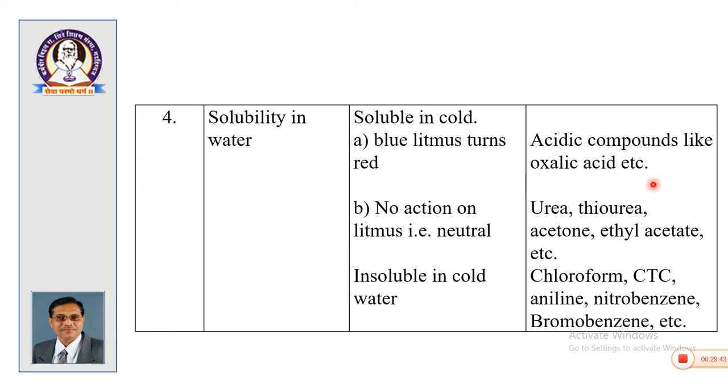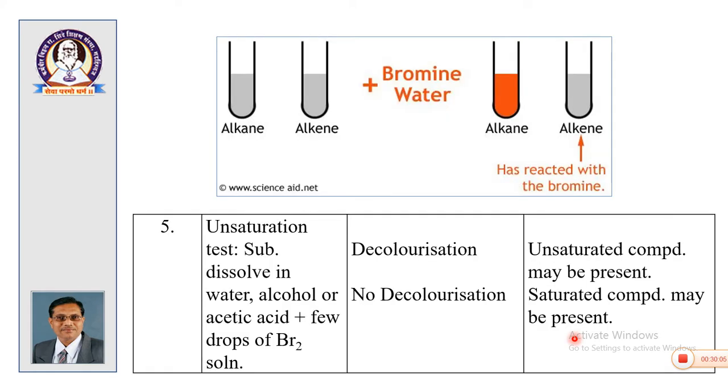This is not for solid mixture. Oxalic acid will be given in solid liquid mixture. Then no action on litmus paper, then the compound will be neutral. Of course, this is for water soluble compounds, urea, thiourea, acetone, ethyl acetate, etc. And insoluble in cold water, then these are the possibilities. So, solubility test is there.